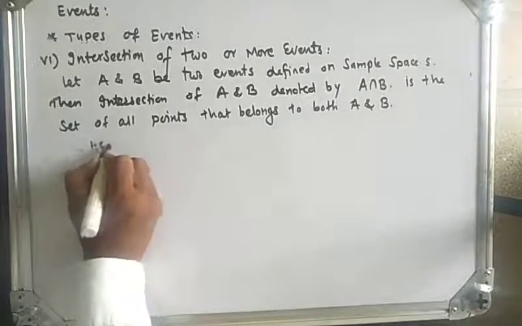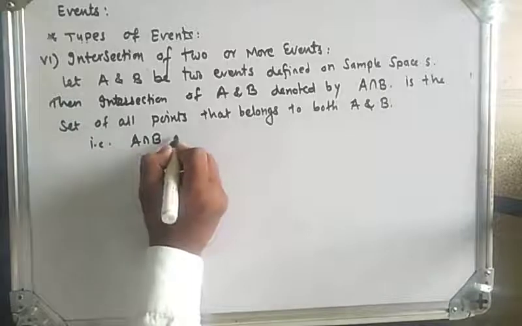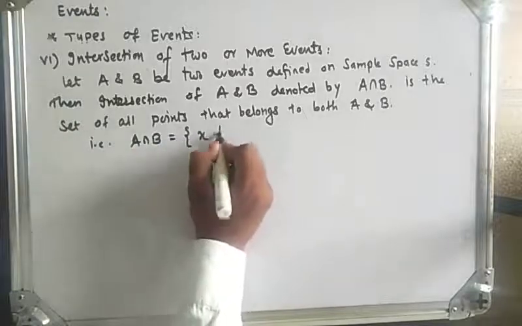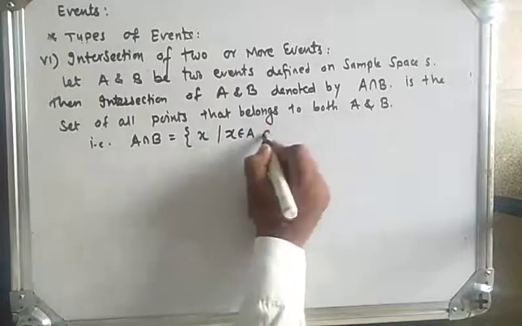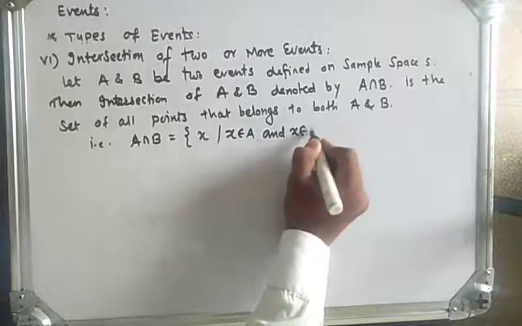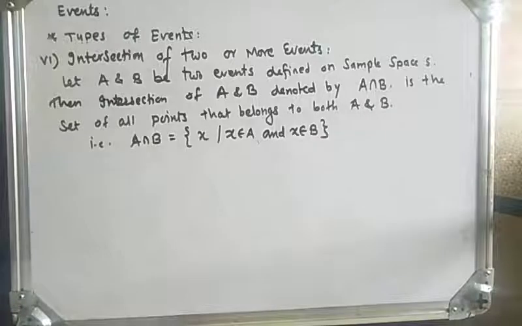So A intersection B is defined by the set of all points x such that x belongs to A and x belongs to B. So this is the definition.